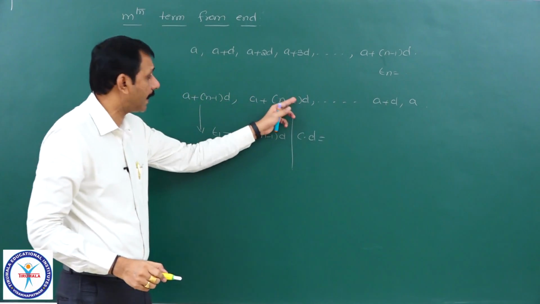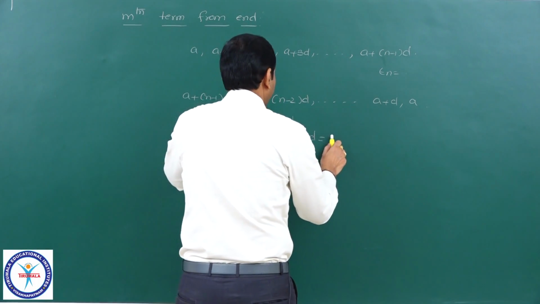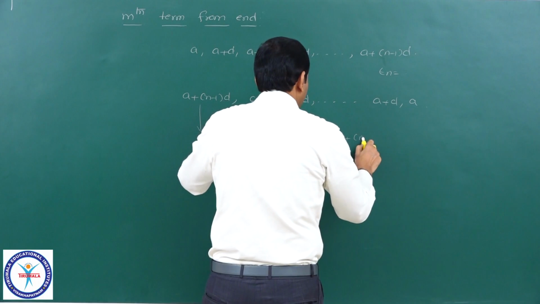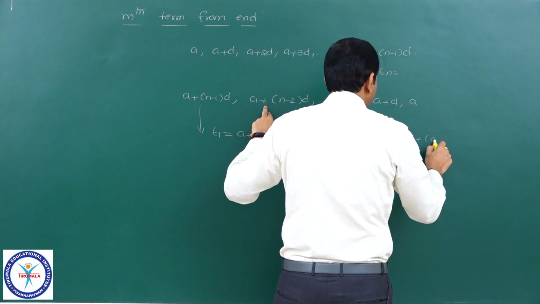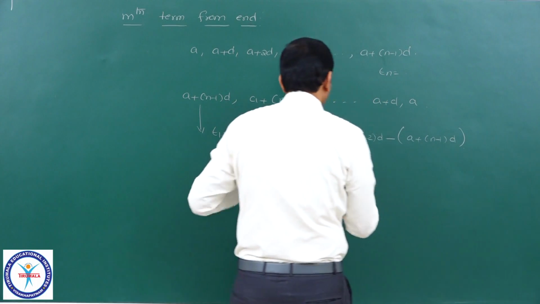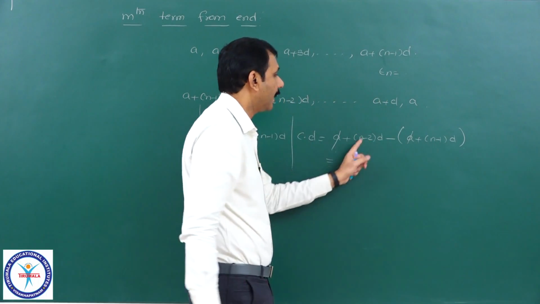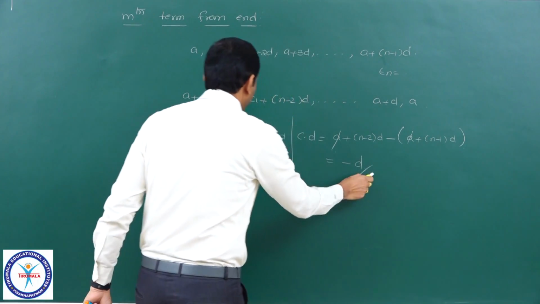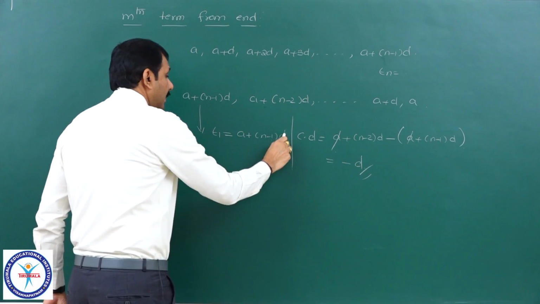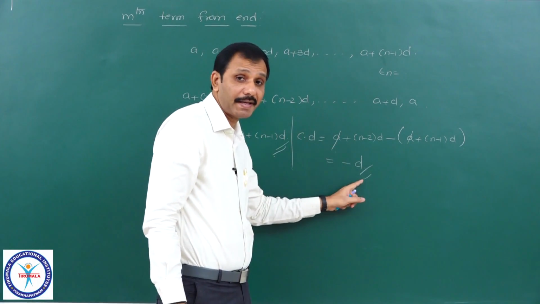Common difference means second term minus first term. Second term minus first term means a plus (n minus 2) into d minus (a plus (n minus 1) into d). You can easily observe that it is minus d. nd minus nd cancel, minus 2d plus d equals minus d. Therefore, our first term is a plus (n minus 1) into d and the common difference is minus d.